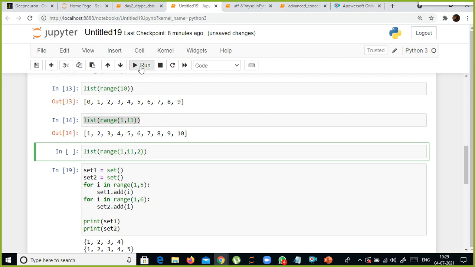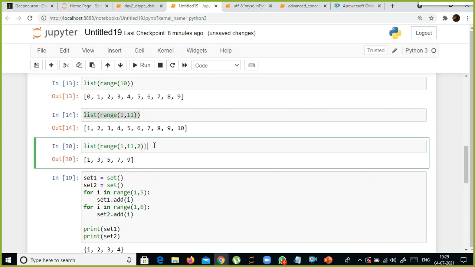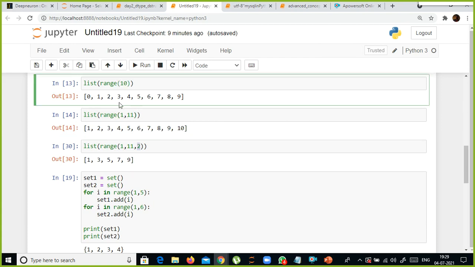If you give this, you remember start colon end colon step size we mentioned, right? Increment by. So it generates the values between 1 to 10 behind the scenes, and then skips the values by 2. So after 1, the values are 3, 5, 7, 9. This is increment by 2. The default lower bound is 0. You got it, right? So you need to remember this. If you remember this, it's fine.